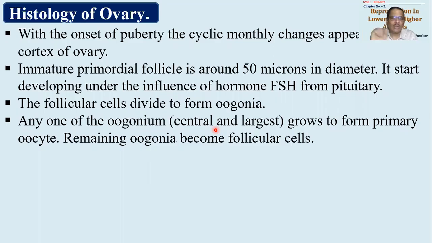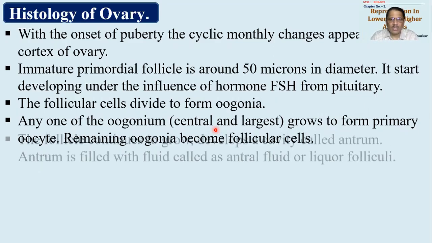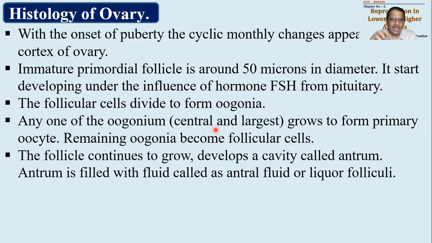The remaining cells will surround it and form follicular cells. The central cell, the primary oocyte, later on will become a secondary oocyte, and later on it will become an ootid or matured ovum. Now the follicle cells will continue to grow and divide and develop a cavity.